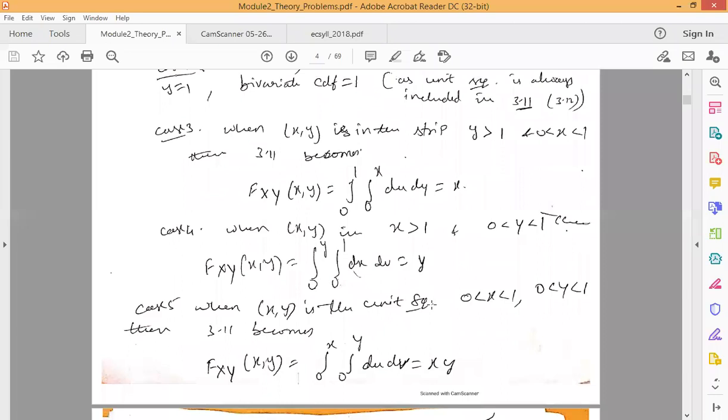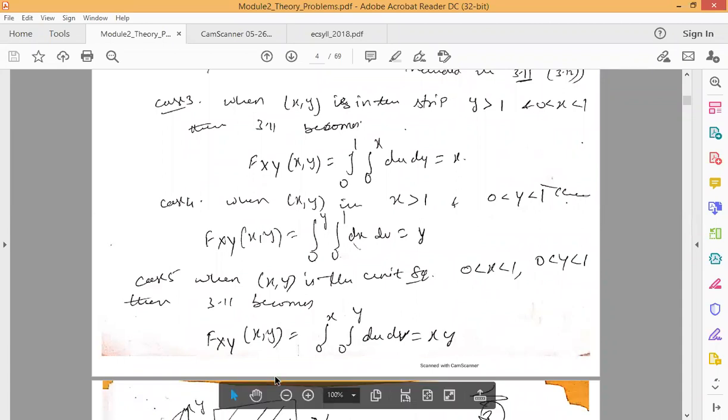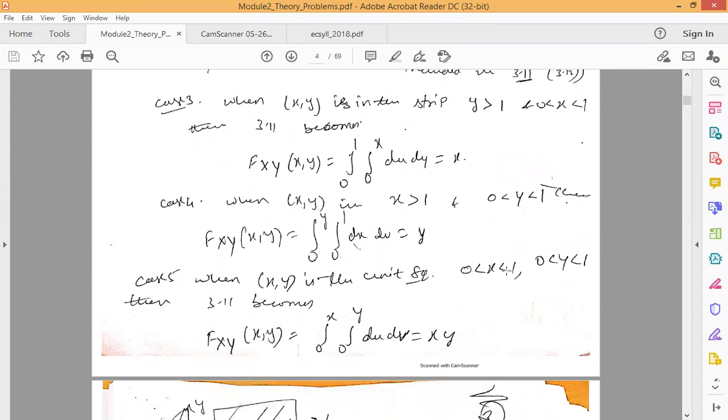And the last case is when x and y are in the unit square, where x and y lie between 0 and 1. In that case, F_XY(x, y) is written as a double integration with integral range 0 to x and 0 to y. You should not substitute 0 to 1 for both, because x and y are both varying continuously from 0 to 1, so it keeps changing.